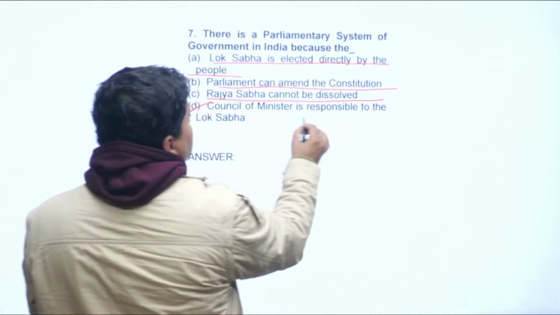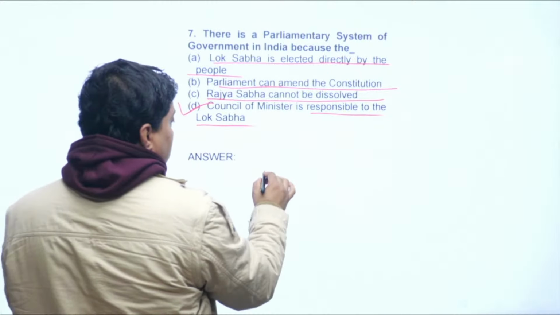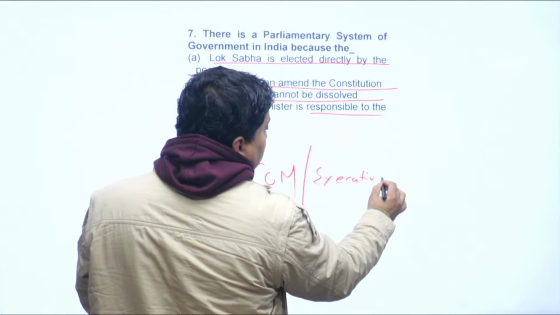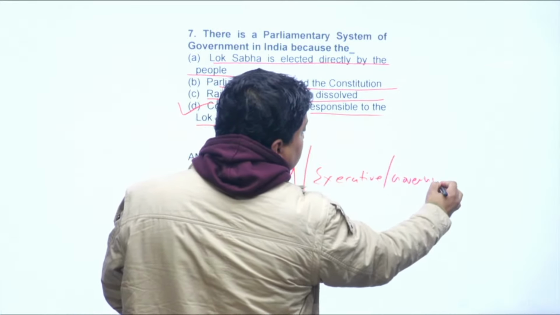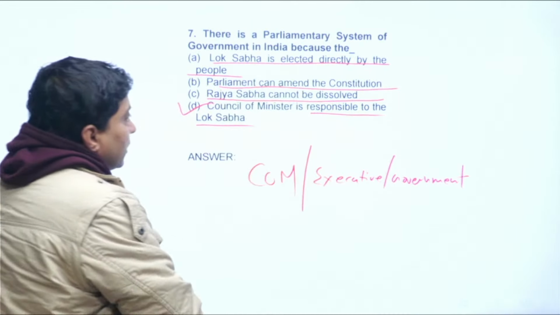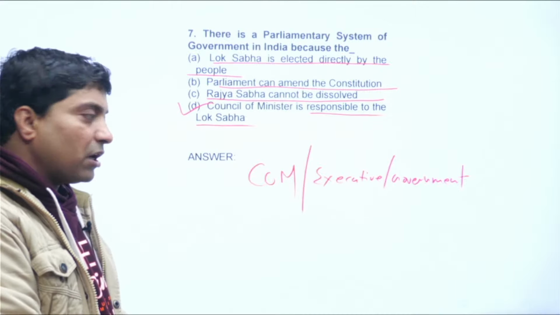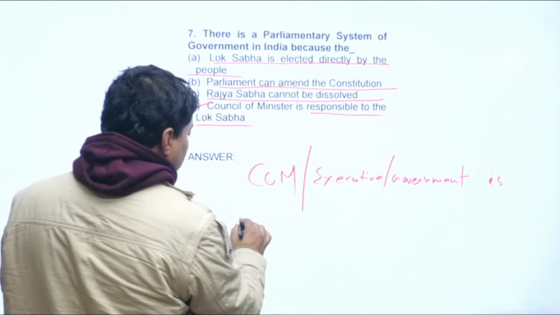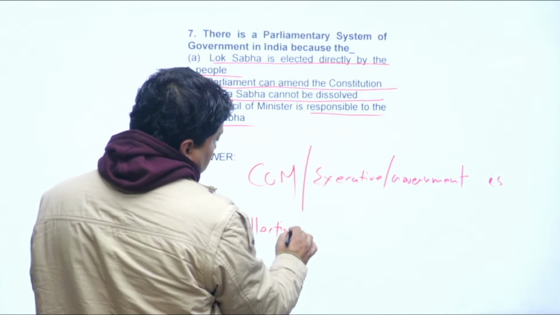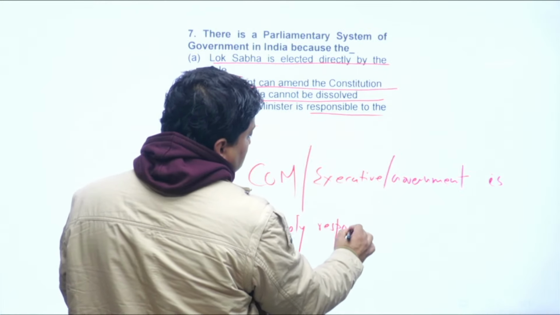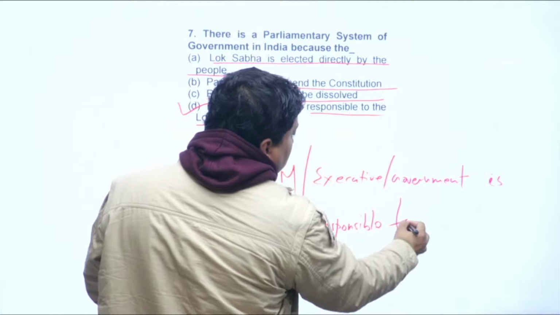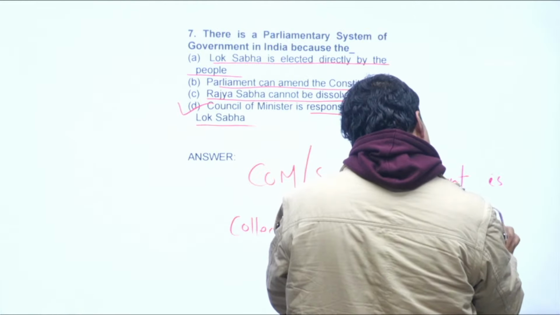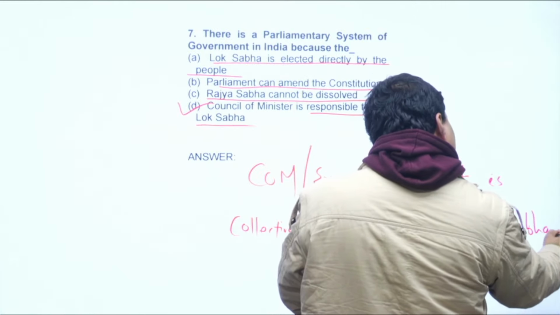Look at this: the Council of Ministers is responsible to the Lok Sabha. Yes, look at the Council of Ministers. It is also called the executive. It is also called the government. Right? Now, the Council of Ministers, executive, government is collectively responsible to the Lok Sabha, the lower house.